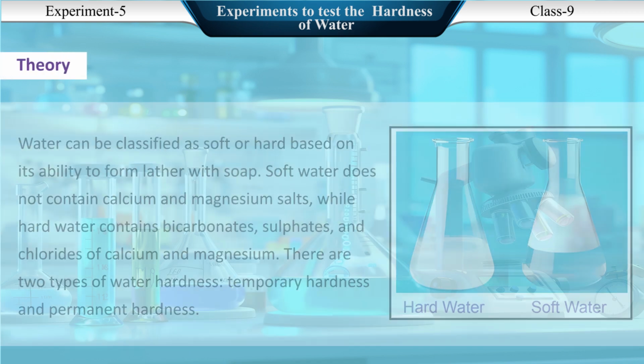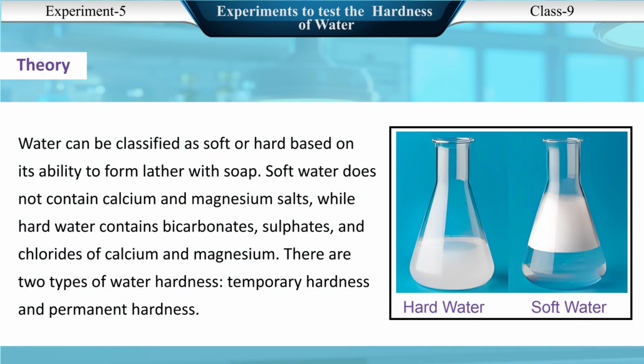Theory: water can be classified as soft or hard based on its ability to form lather with soap. Soft water does not contain calcium and magnesium salts, while hard water contains bicarbonates, sulfates, and chlorides of calcium and magnesium. There are two types of water hardness: temporary hardness and permanent hardness.